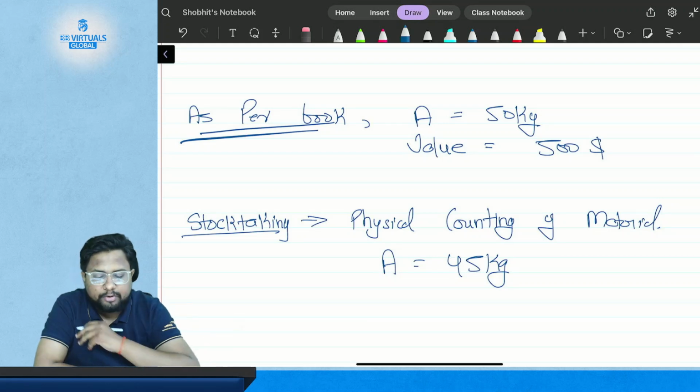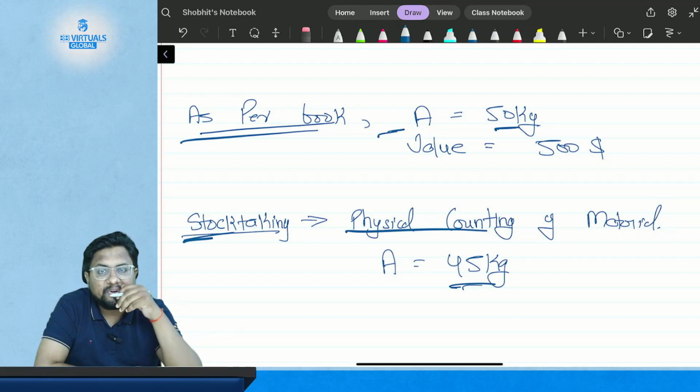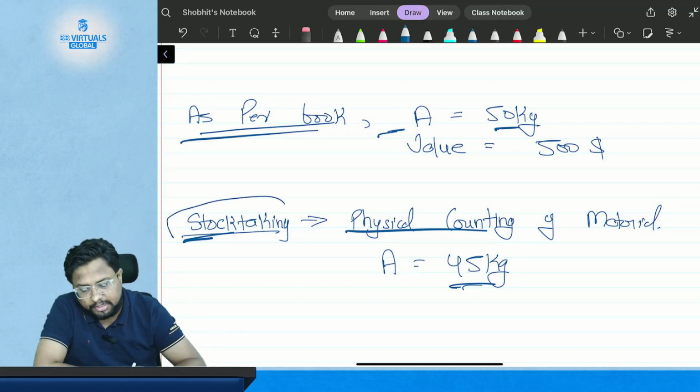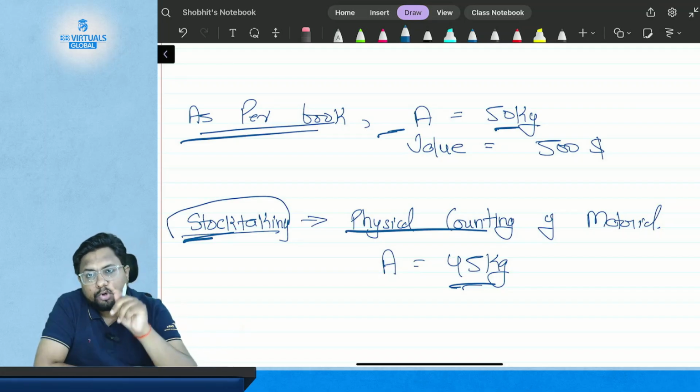Then you get to know that as per book there are 50 kgs of material, but as per the stock taking and physical counting there are only 45 kgs of material. Now you need to find out what the difference is. You need to investigate the difference. This is stock taking, where you physically count the stock and then match it with the books or the records which you maintain in your organization.